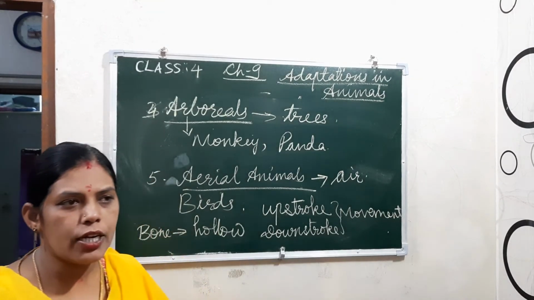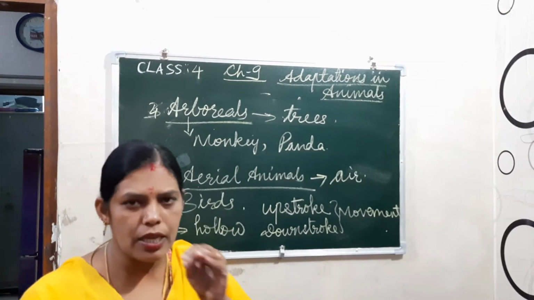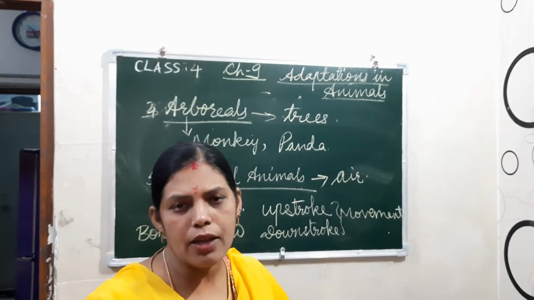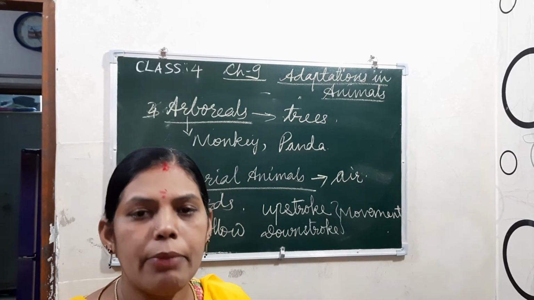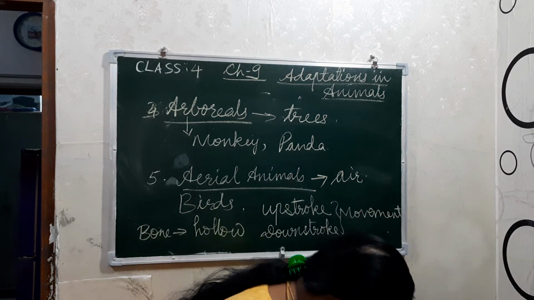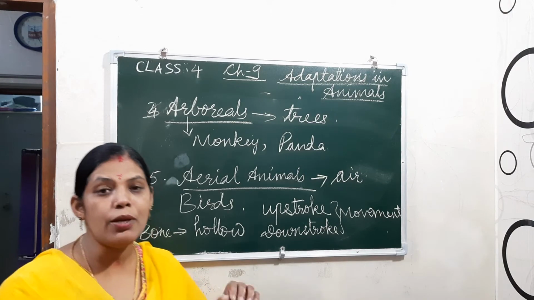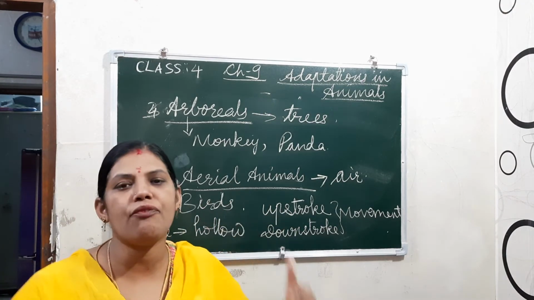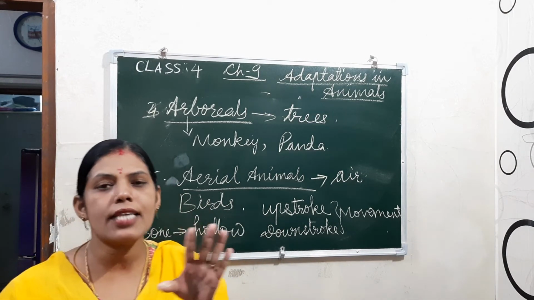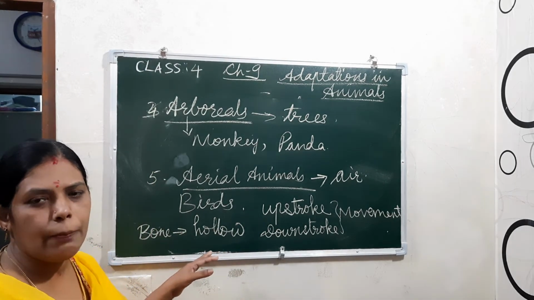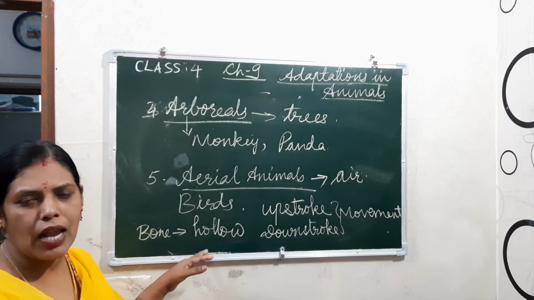And then what else is there? They have beaks to eat the food, and they use the lungs only as the breathing organ. Okay, and then some birds are unable to fly because of heavy weight. Such animals are known as flightless birds. Okay, for example, penguin, kiwi, they are the flightless birds.